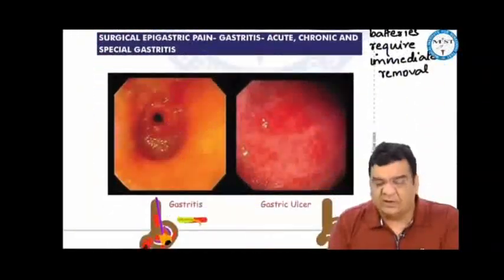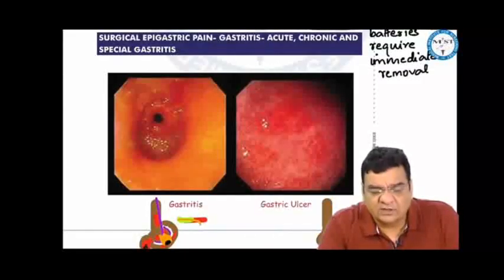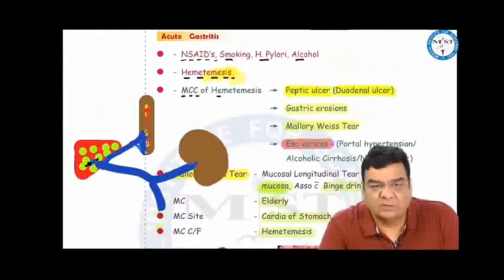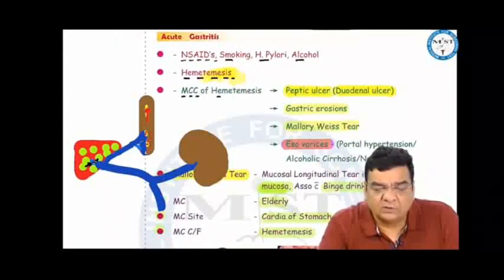If we see in the epigastric area, gastritis and peptic ulcer, inflammation of the gastric mucosa is gastritis, and breach in the continuity of epithelium or mucosa is the ulcer. Gastritis can be acute, chronic, or special types. Acute gastritis, most often due to non-steroidal anti-inflammatory drugs, analgesics, can be related to smoking, Helicobacter pylori, and alcohol.